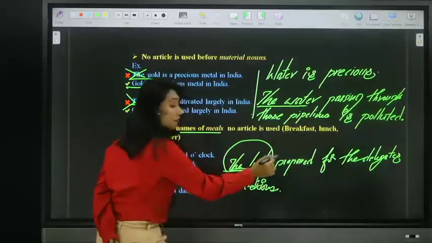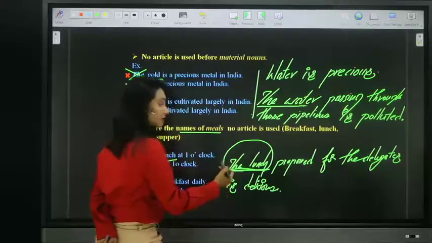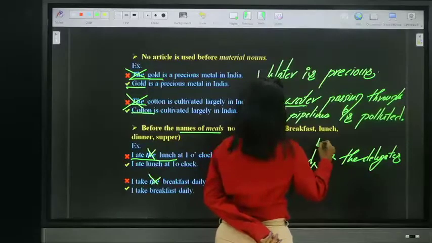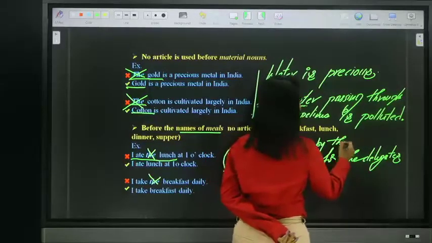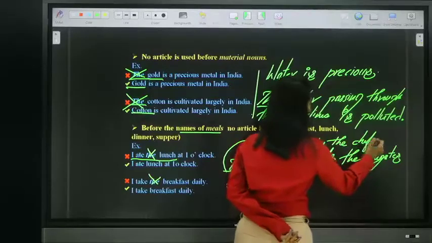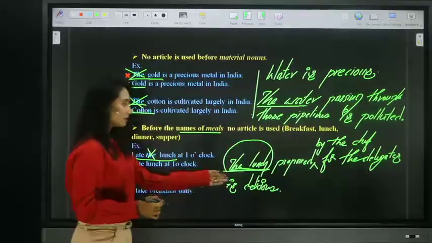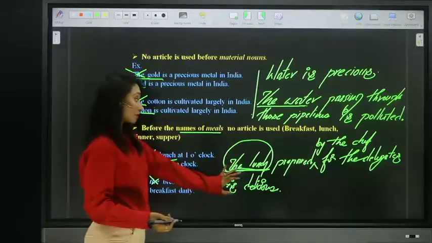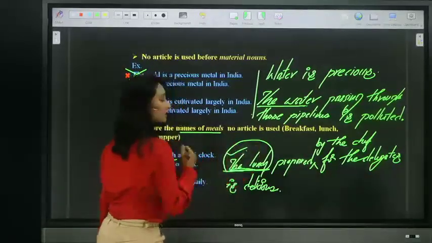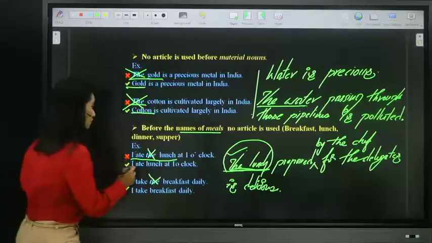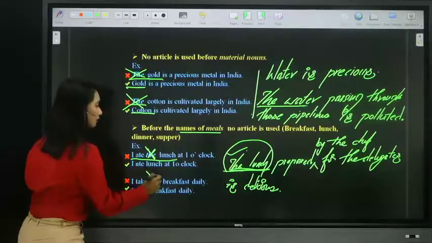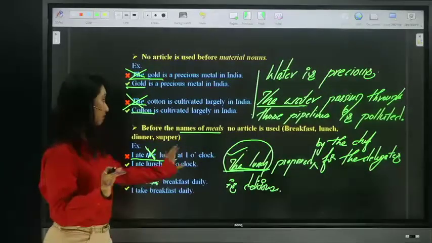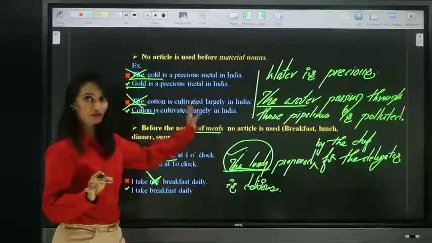The lunch prepared for the delegates, in fact, the lunch which was prepared by so and so, the chef for the delegates is delicious. So here we are particularizing, we can use definite article the, but unless we particularize, no definite or indefinite articles are placed before the names of meals.